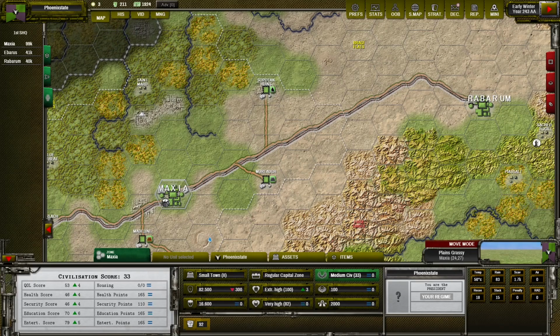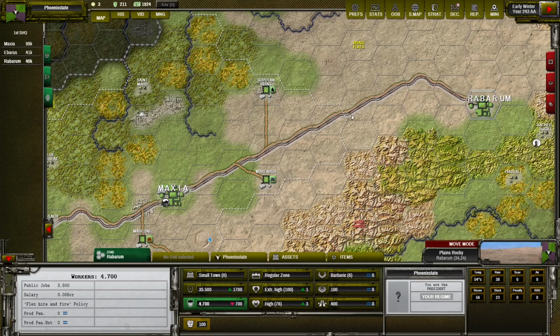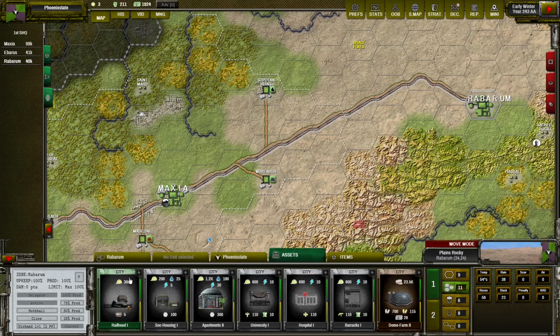This will make a problem for your public sector because the higher the levels of your assets, the more workers you will need to fill the empty public jobs. And if workers are migrating to a better place to live, like here, then you may end up with not enough workers to work in your assets, and then you may have problems.